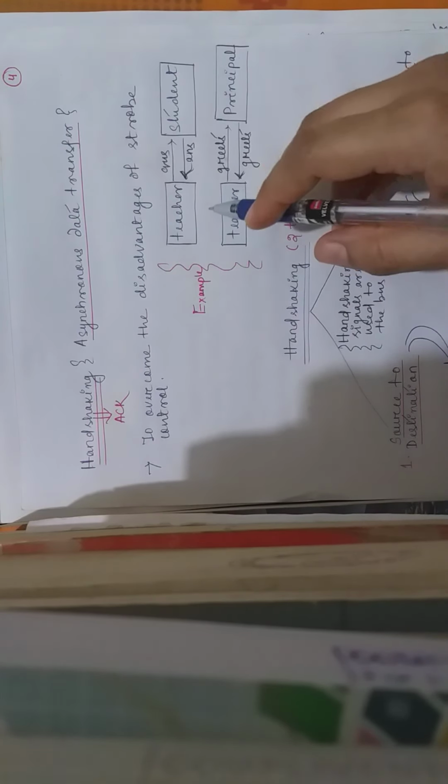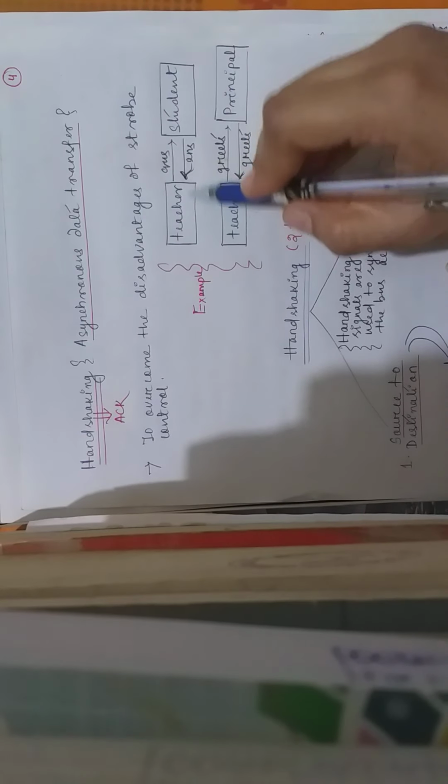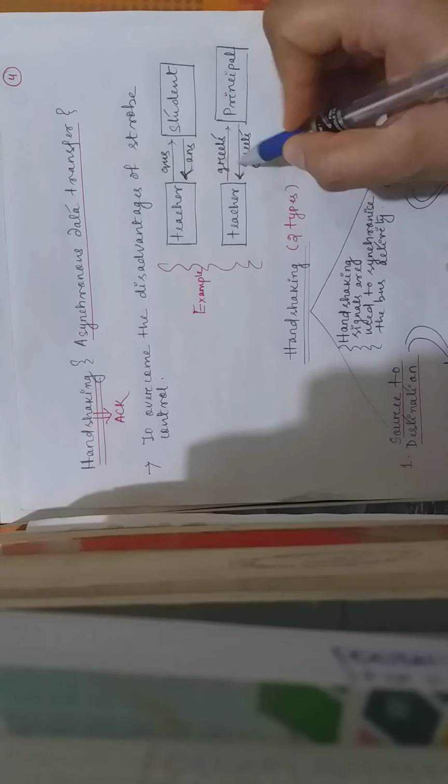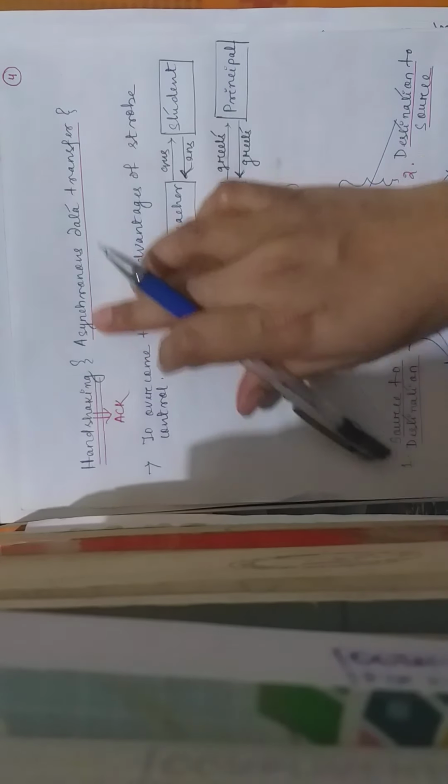Another example we can take, like a teacher asks a question to a student, and the student has to respond with the answer to the teacher. This is a type of acknowledgement mechanism, and this mechanism is used in handshaking asynchronous data transfer.